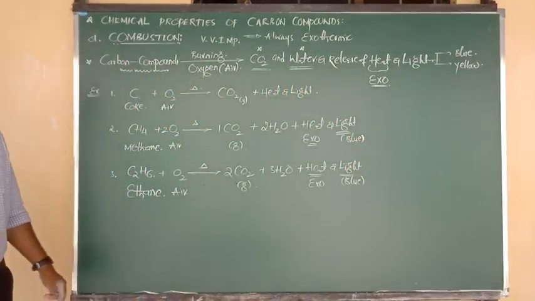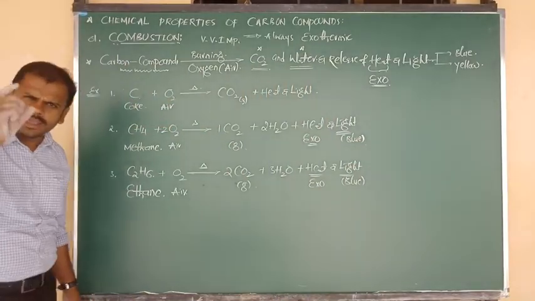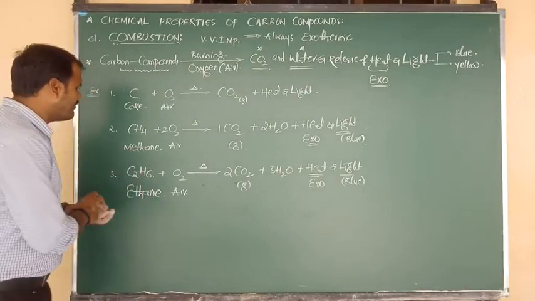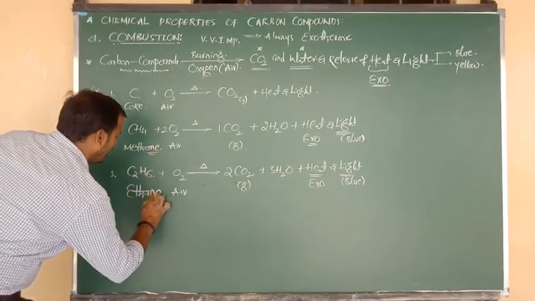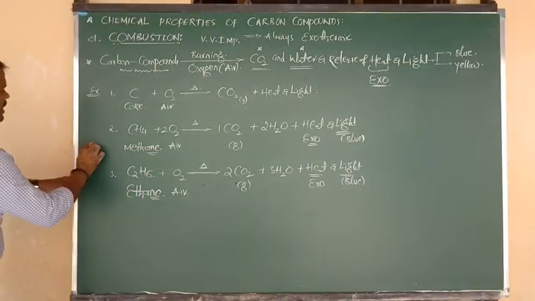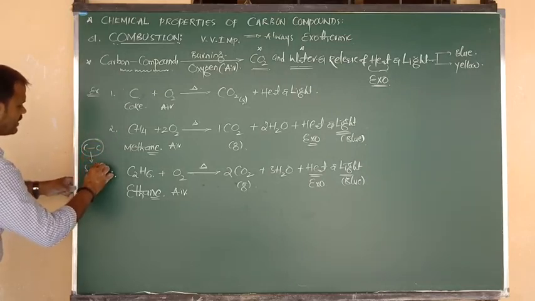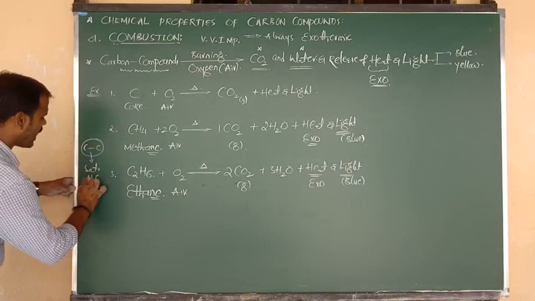Sir, how can you say we are getting blue light? Very easily I am going to tell you. Methane, ethane, they have only single bonds, between carbon and carbon a single bond is there. So we can say it is a saturated hydrocarbon.